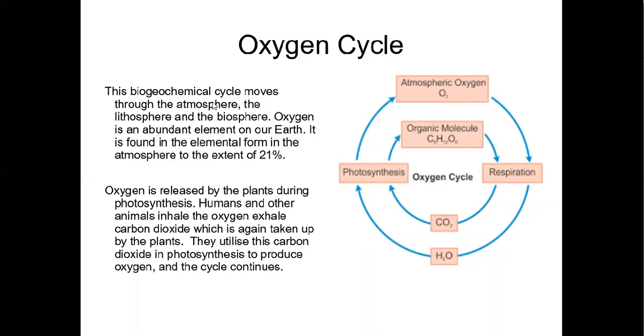This biogeochemical cycle moves through the atmosphere, the lithosphere, and the biosphere. Oxygen is an abundant element on the earth. It is found in the elemental form in the atmosphere to the extent of 21%. Oxygen is released by the plants during photosynthesis. Humans and other animals inhale the oxygen and exhale carbon dioxide, which is again taken up by the plants. They utilize this carbon dioxide in photosynthesis to produce oxygen, and the cycle continues.